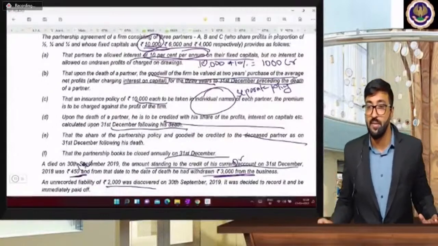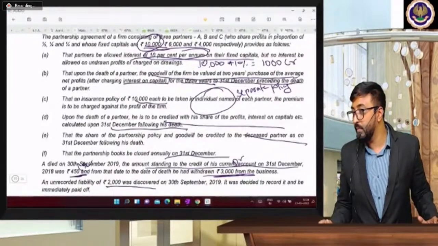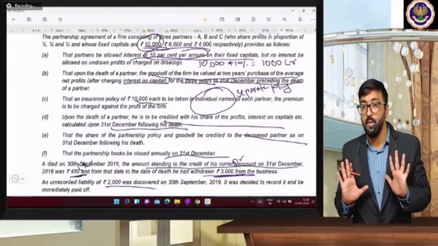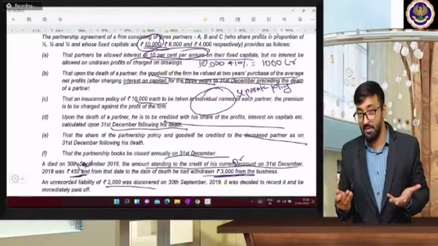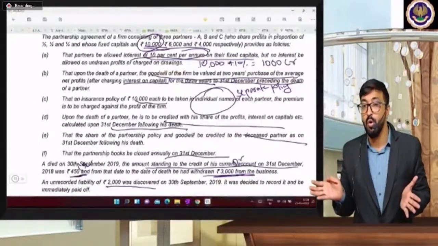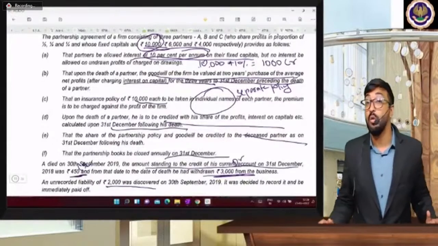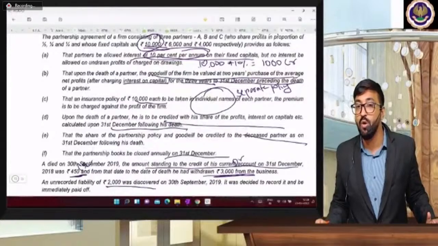Surrender value means if your firm, suppose if partner dies, you will get policy amount, that 10,000. But if your partner is not dying, but your partnership dissolves due to other than death, in that case you are going to receive surrender value. So surrender value is received when your partnership is not dissolving due to death.